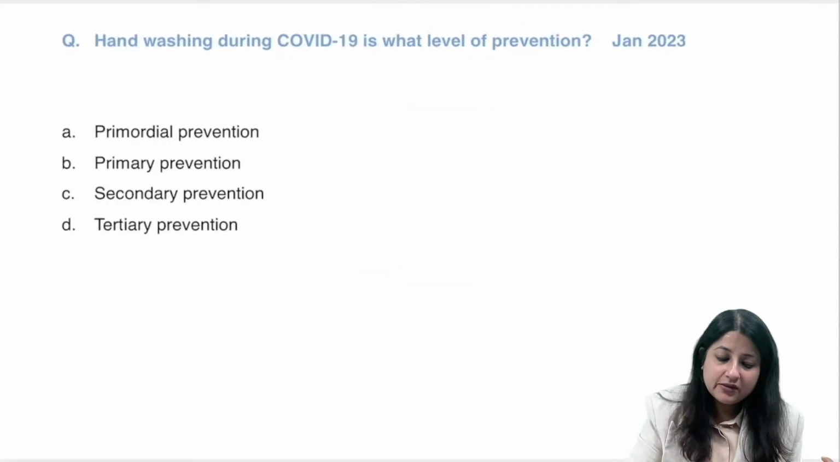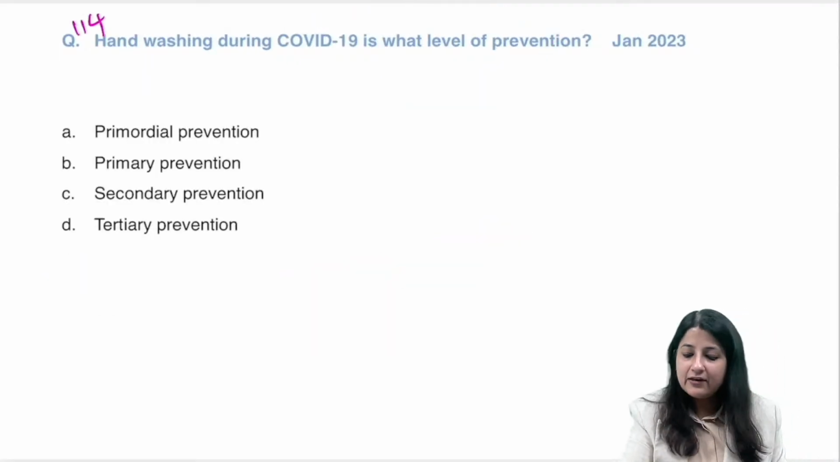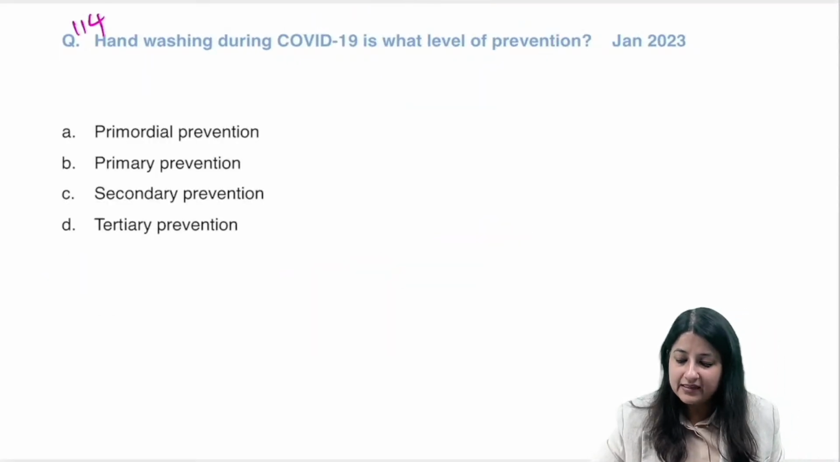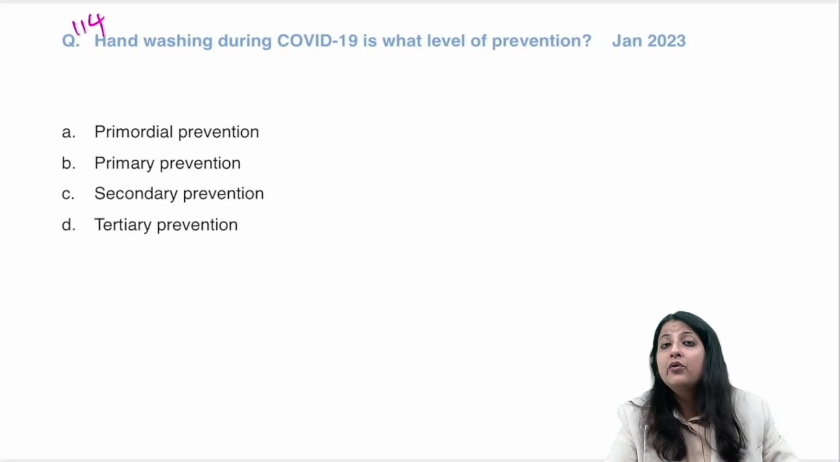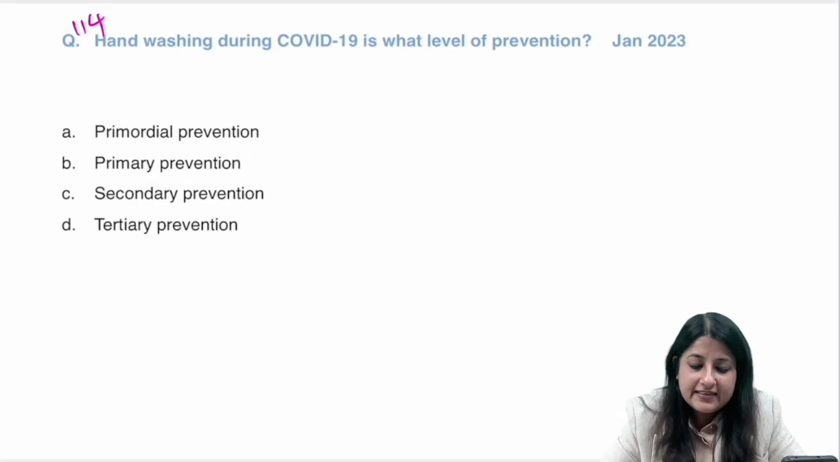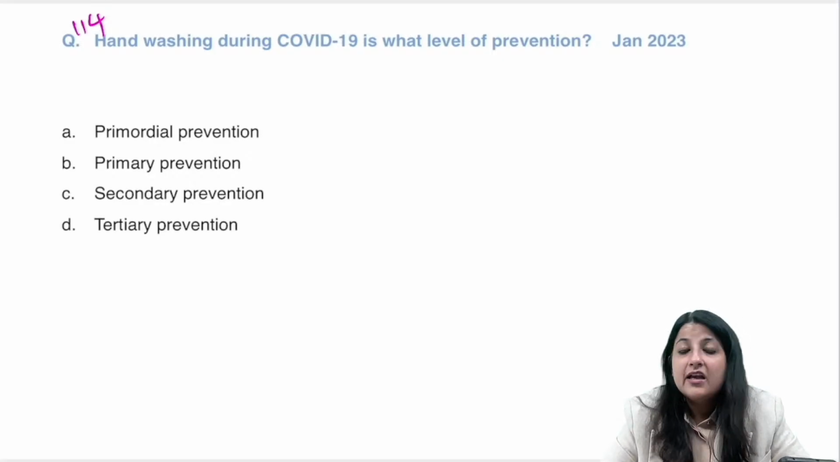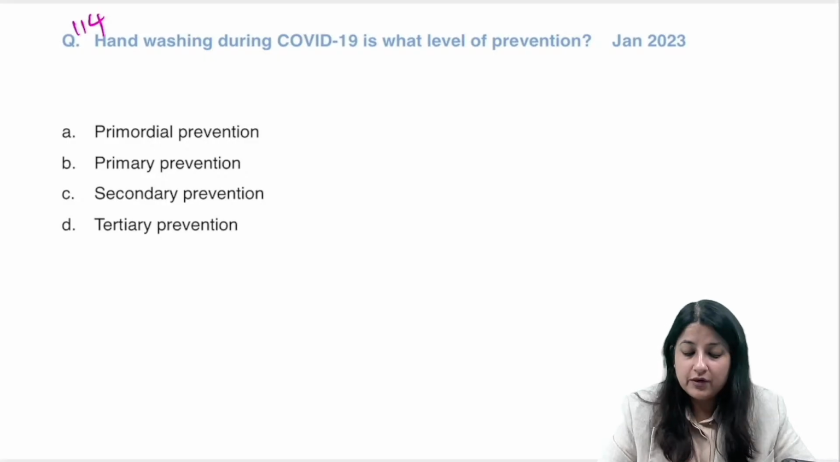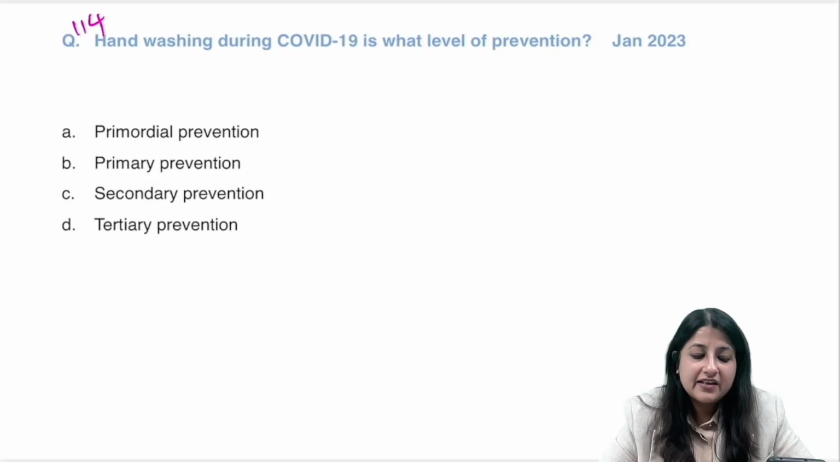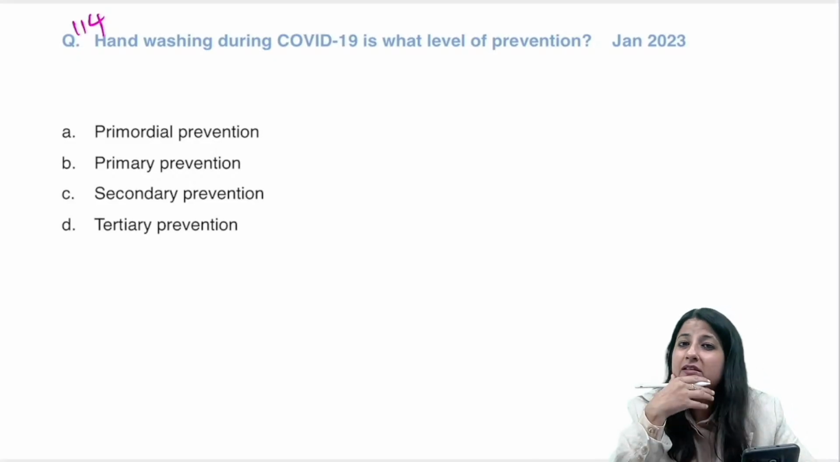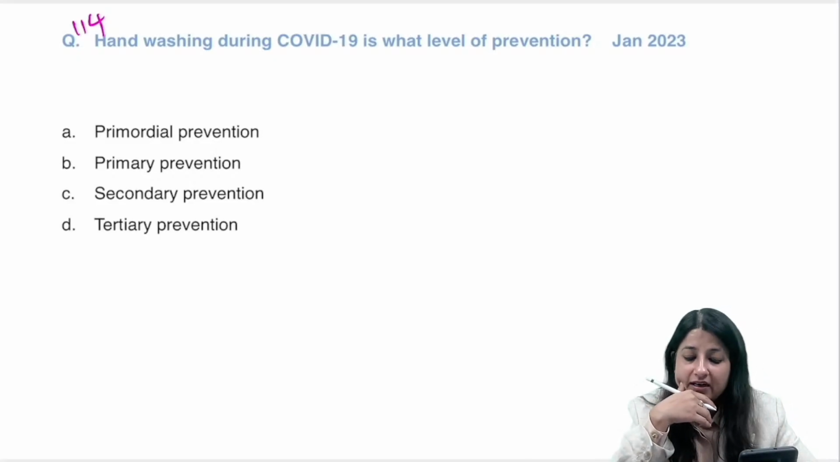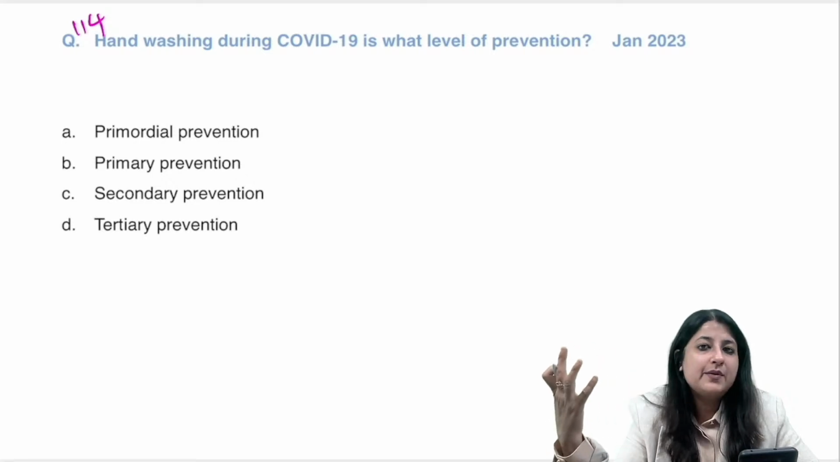All right, coming to the next question, everybody. Hand washing. Levels of prevention come in the exam, so obviously we can't miss it out. Hand washing during COVID-19 is which level of prevention? Now again, why are you asked to wash your hands continuously? You're asked to wash your hands continuously because risk factors are present, right?